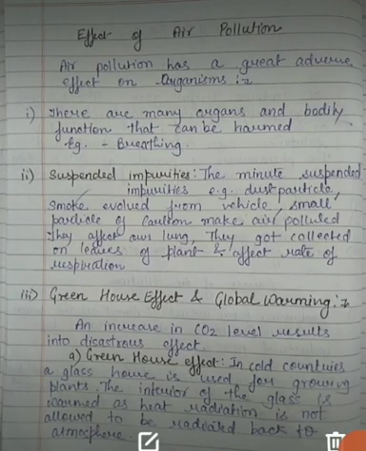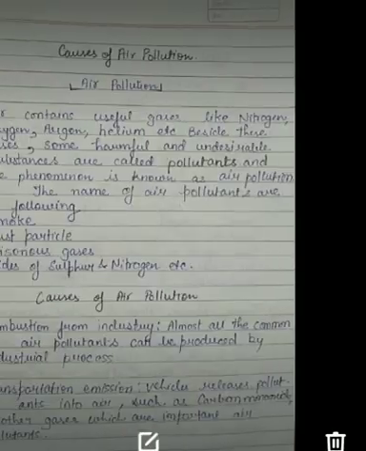After that we studied the effects of air pollution, that is how air pollution affects organisms, human beings as well as plants. For this we understood how breathing problems come about, and how the rate of photosynthesis is decreased in plants because of suspended particles on their leaves. Then we studied the greenhouse effect and global warming. So this is all about today's lecture.